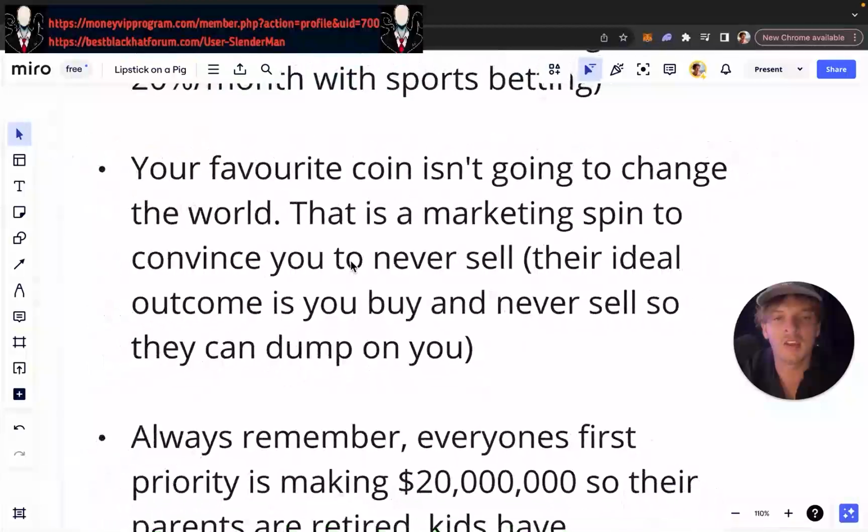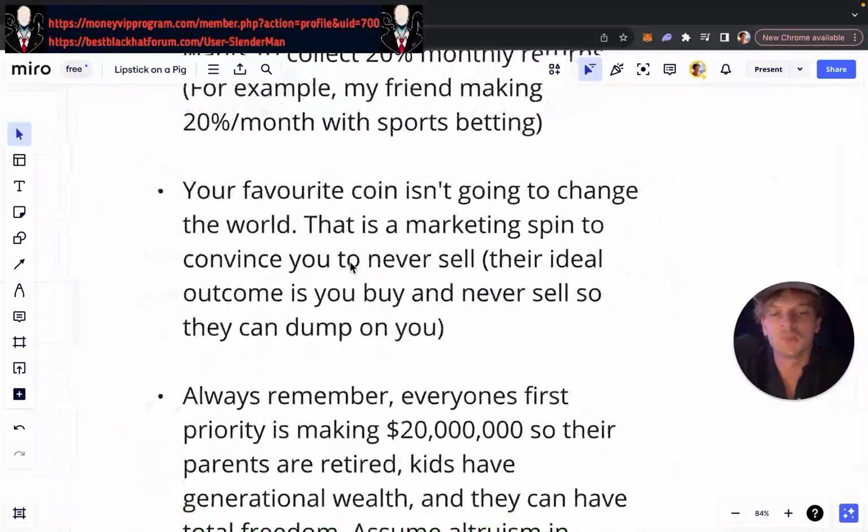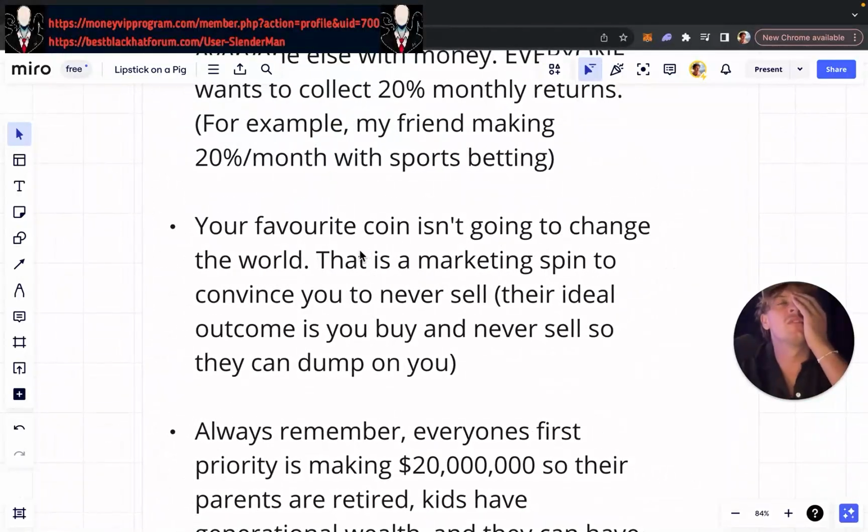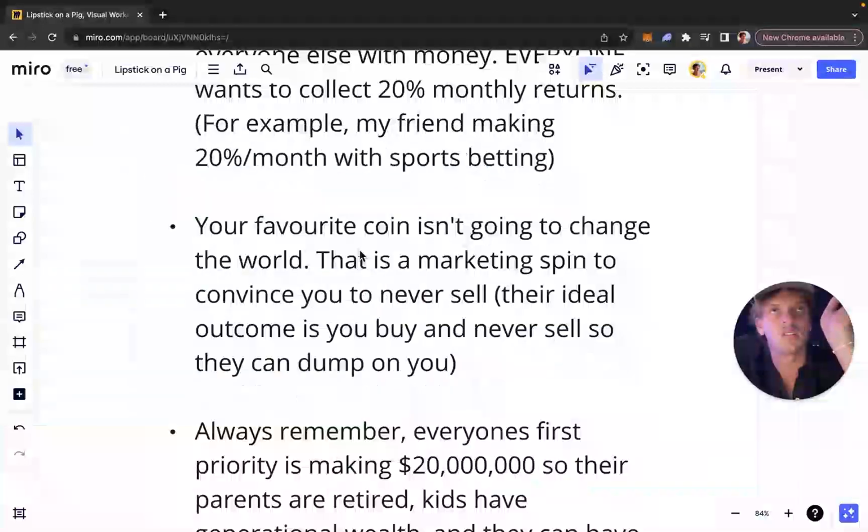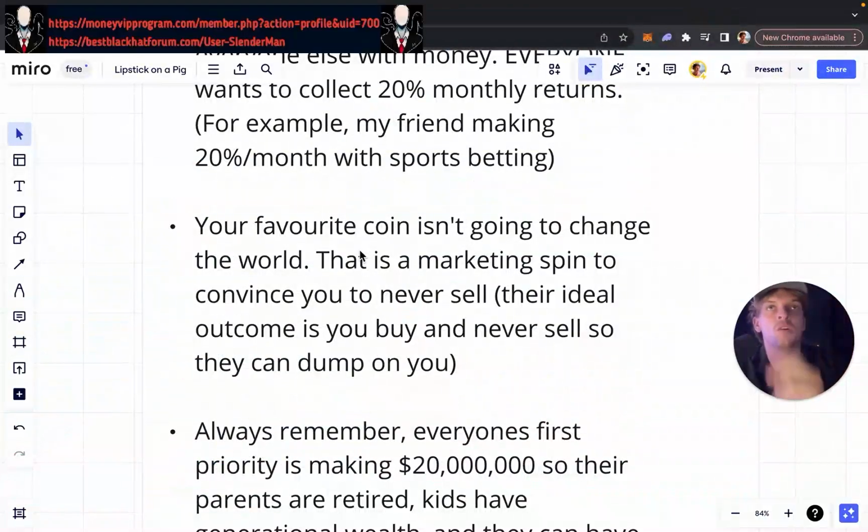Another mindset hack: you need to understand that your favorite coin isn't going to change the world. It's just a marketing spin to convince you to never sell, because every single project's goal is to make you buy and make you never sell. Because if you never sell, you are the best possible outcome for this project, because then they can sell and make all the money, right? Once they've sold out their positions, they don't really care, because then it's only you that's in. If they don't hold any of the coins, they've sold them all, then it's only you. If they've sold 10 million of coins, they're all rich. They're rich now. Doesn't matter what happens after that.